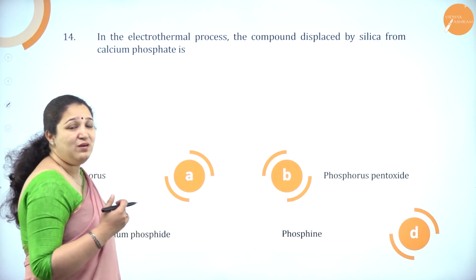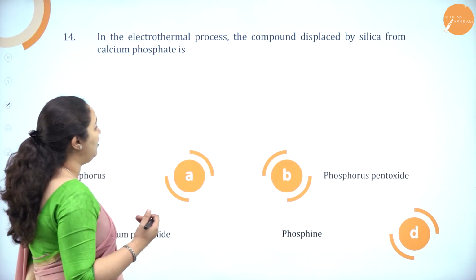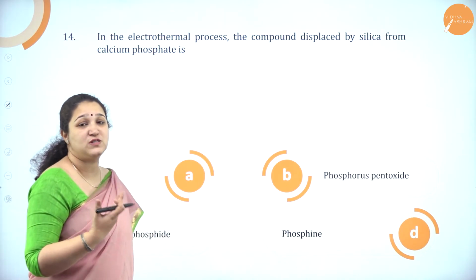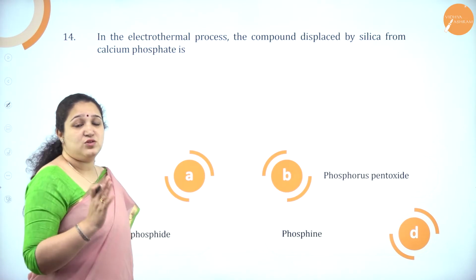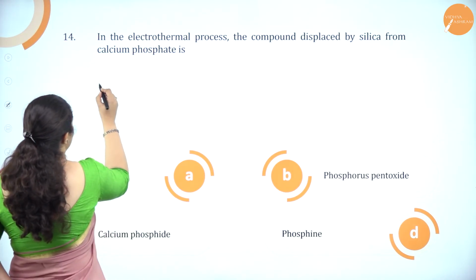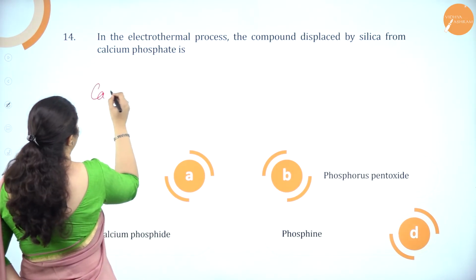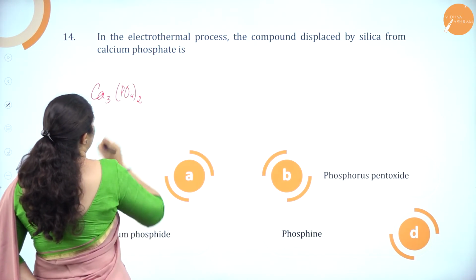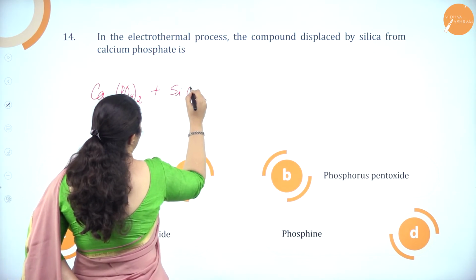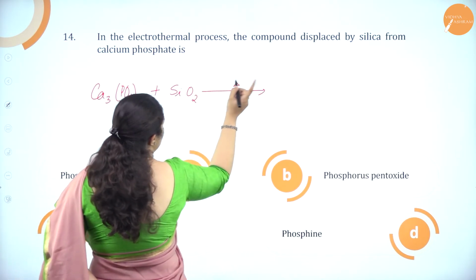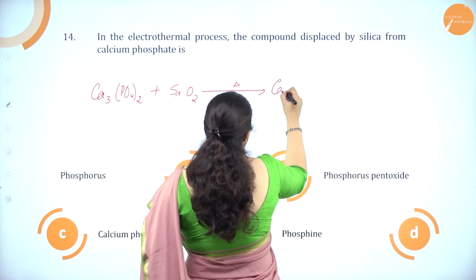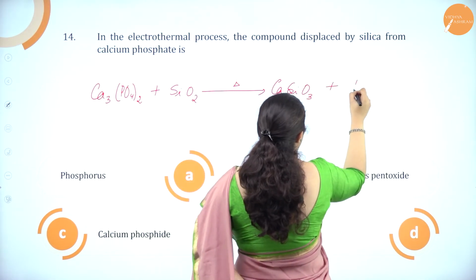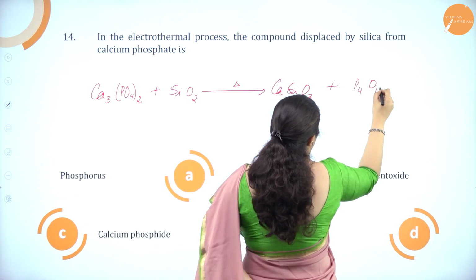So, calcium phosphate, Ca3(PO4)2, plus SiO2, that is silica, forms CaSiO3 plus P4O10.